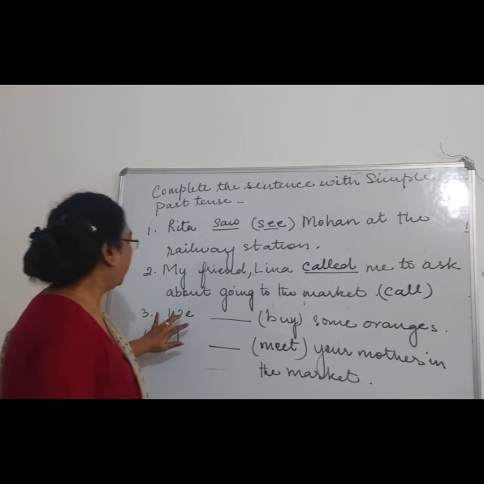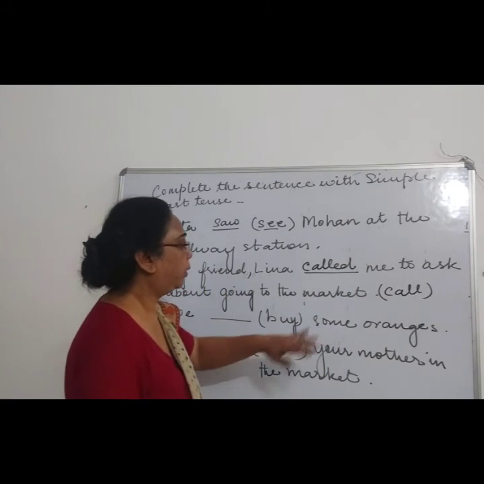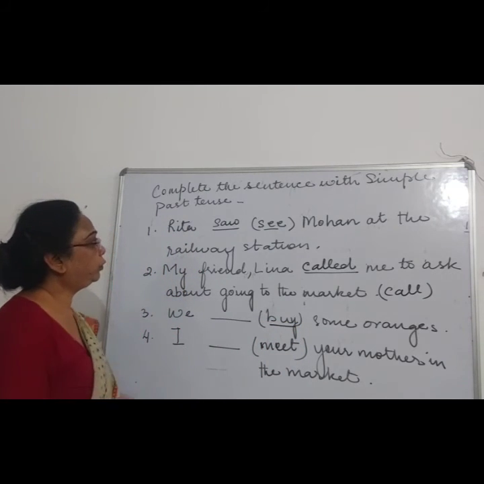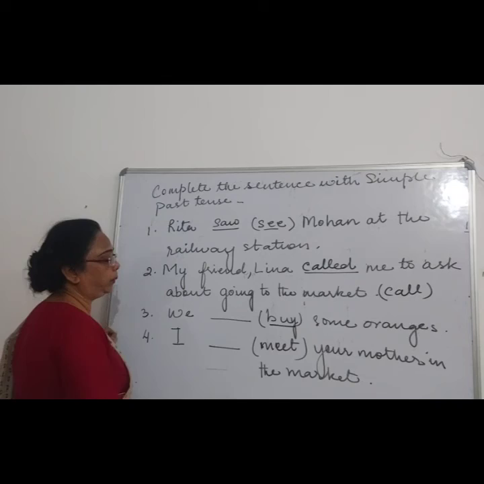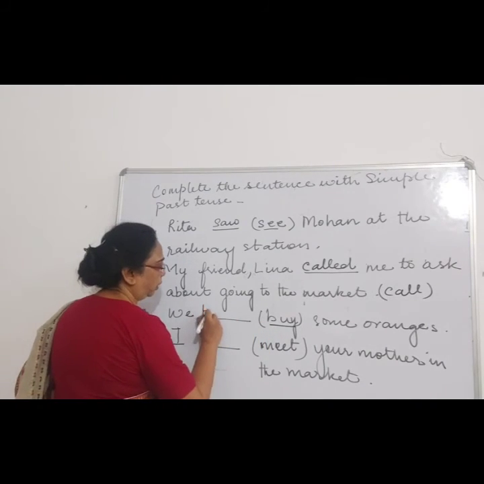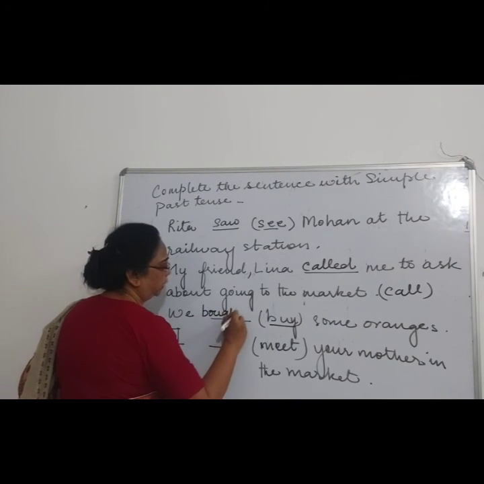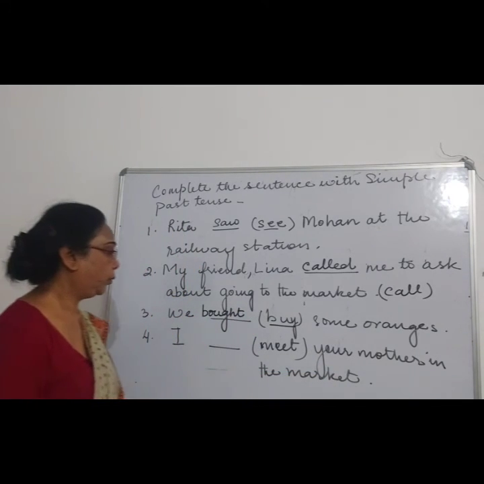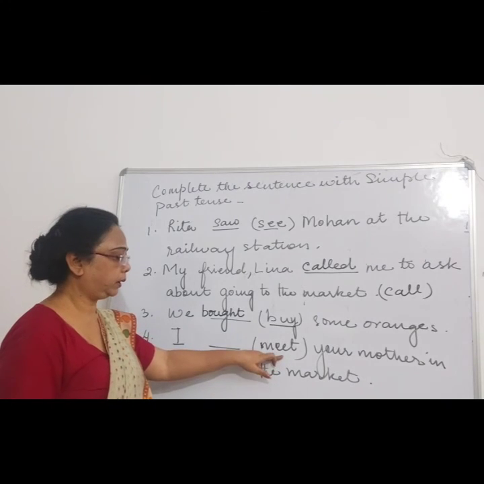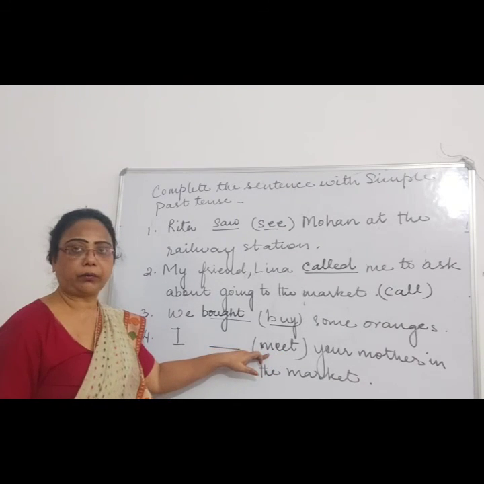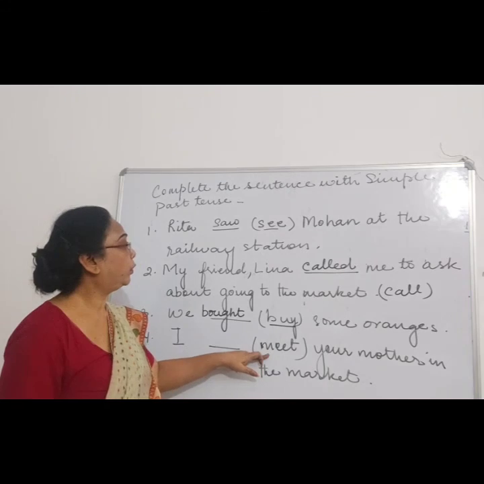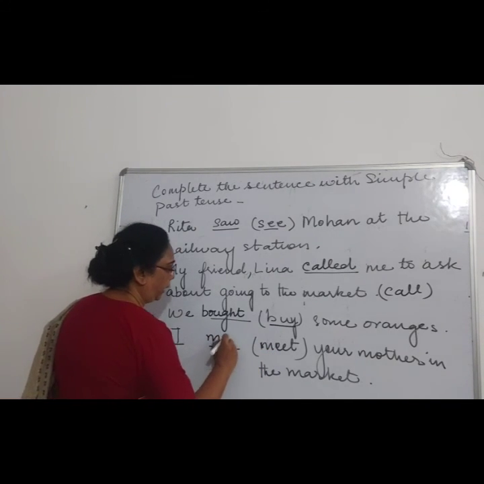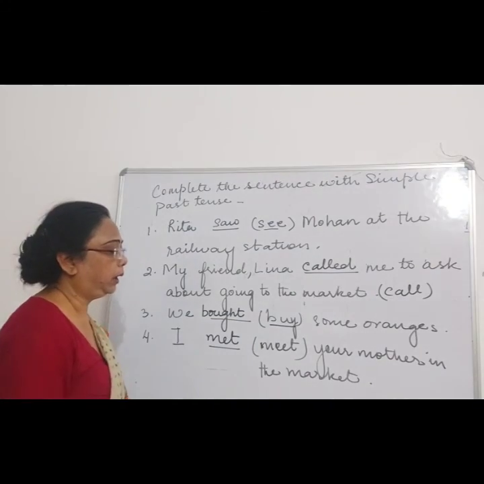Right. Now we dash buy some oranges. Now buy is the present tense verb. We have to change it to past tense. So what will be the past tense of buy? Bought, B-O-U-G-H-T. Okay. I dash your mother in the market. Meet is given, which is the simple tense. What will the past tense of meet be? Met. So I met your mother in the market.